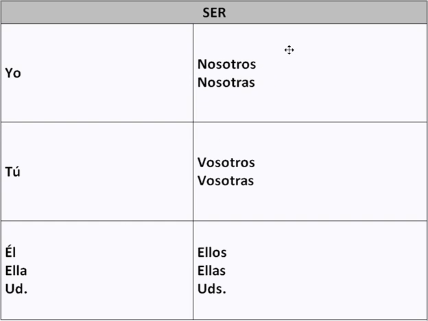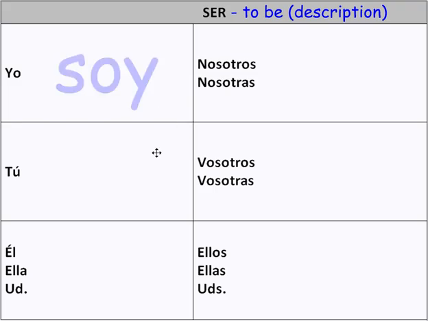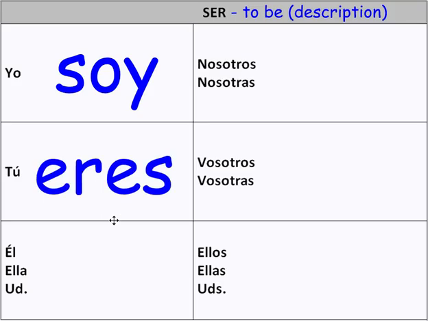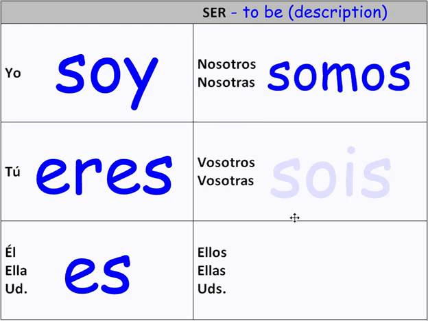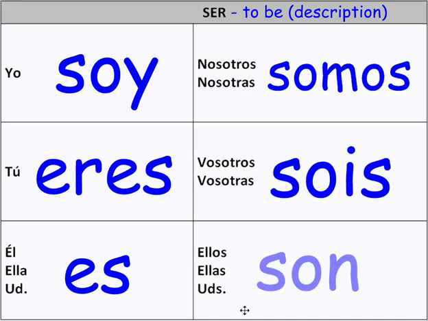So let's start off with the verb ser, which is a very important word, and it's a very basic verb. Ser means to be, talking about describing yourself or describing other people. For the yo form, it's soy, yo soy. Tú eres. Él es. Ella es. Usted es. Nosotros somos. Nosotras somos. Vosotros sois. Vosotras sois. Ellos son. Ellas son. Ustedes son.